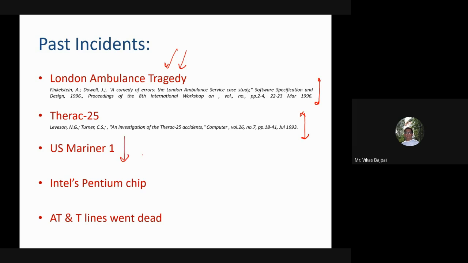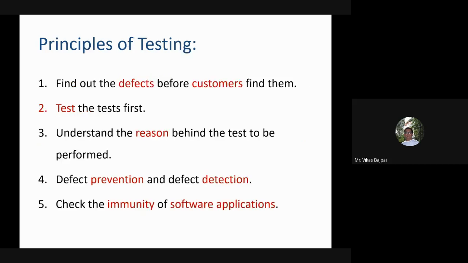Then US Mariner 1 is another incident. Intel's Pentium chips were brought back from the market just because there was a divide by zero error. AT&T lines went dead in the US, also just because of a software induced error. So these are some of the past incidents which resulted in people focusing more on software testing.